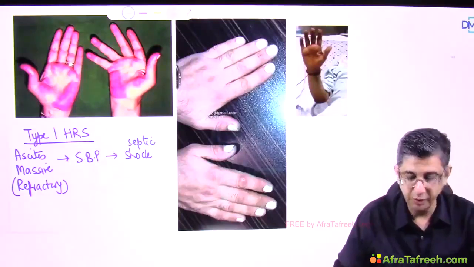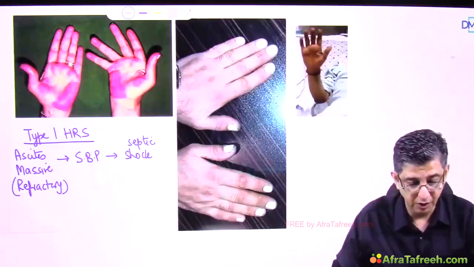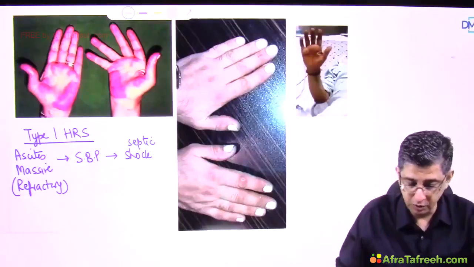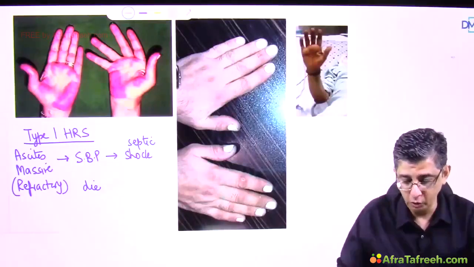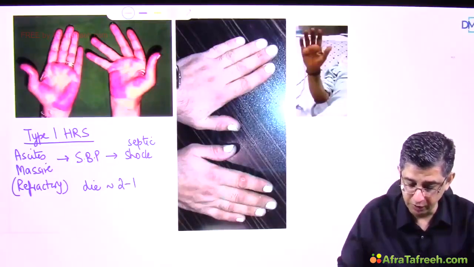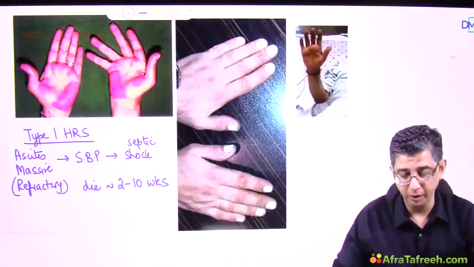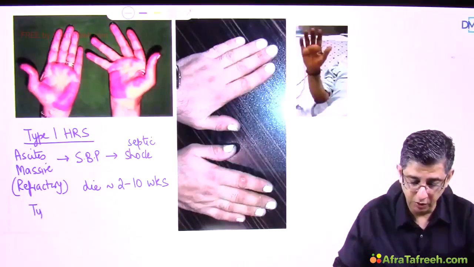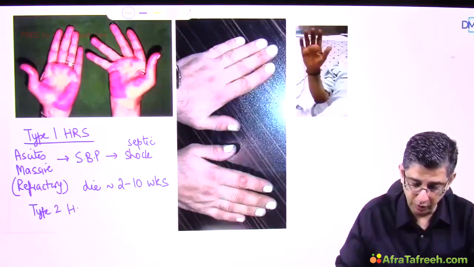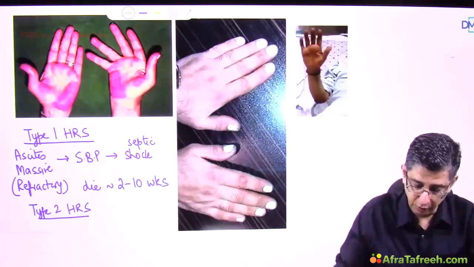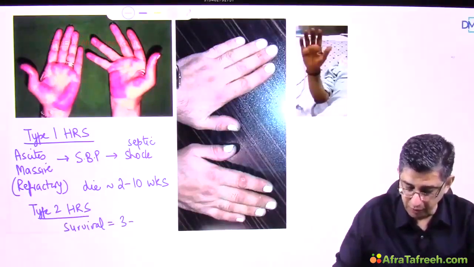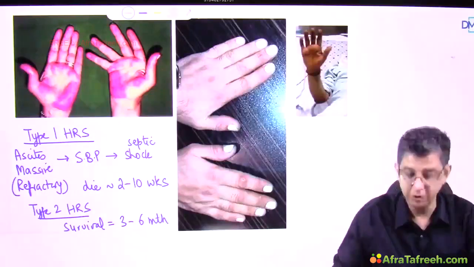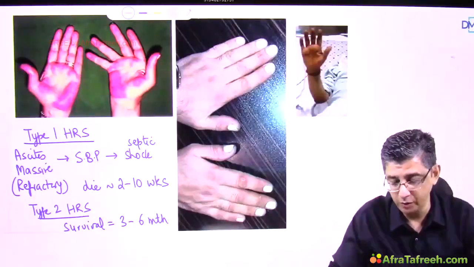So this sequence that I have mentioned here before you, if it occurs very fast in type 1 hepatorenal syndrome, in fact, it can occur so fast that most patients would die within 2 weeks and upper limit of 10 weeks. So the manifestations of renal failure would set up very fast in type 1 hepatorenal syndrome. In contrast, when it comes to type 2 hepatorenal syndrome, the median survival rate of the patient would be something between 3 to 6 months, and we will get more time to plan for a liver transplantation in type 2 hepatorenal syndrome as compared to type 1.